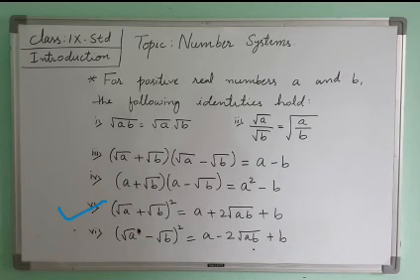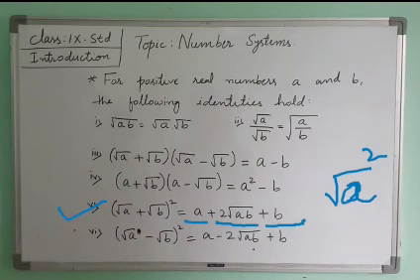Since it has the root, the power and the square root get cancelled and it remains as a. That's why we get a plus 2 root a root b, and for b, the root and square get cancelled, so it remains b.